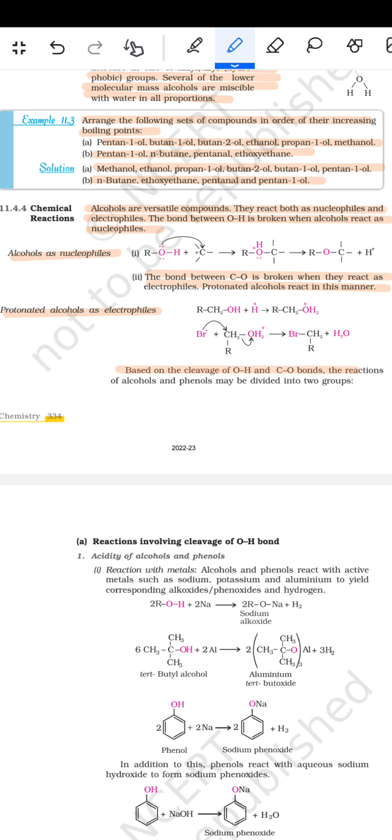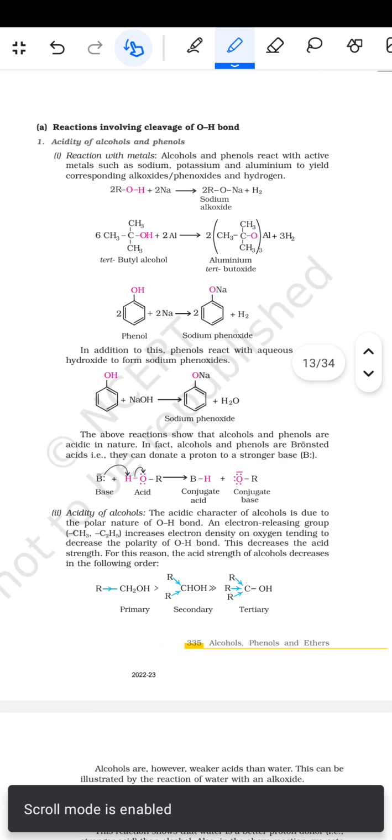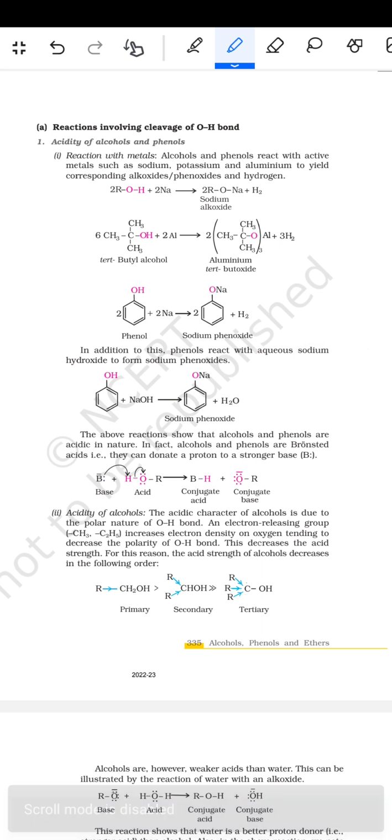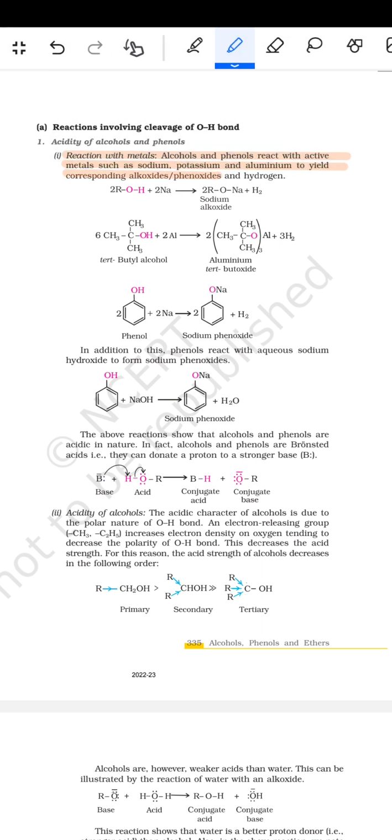Based on the cleavage of the O–H and the C–O bond, the reactions of the alcohols and the phenols भी divided into two groups में कर सकते हैं. फिर इसका आता है reaction involving the cleavage of the O–H bond, acidity of the alcohols and the phenols, reaction with the metals. Alcohols and the phenols react with the active metals such as the sodium, potassium and the aluminum to yield the corresponding alkoxide, phenoxide and the hydrogen. जैसे कि ROH + 2Na → 2RONa + H2 बन जाएगा.